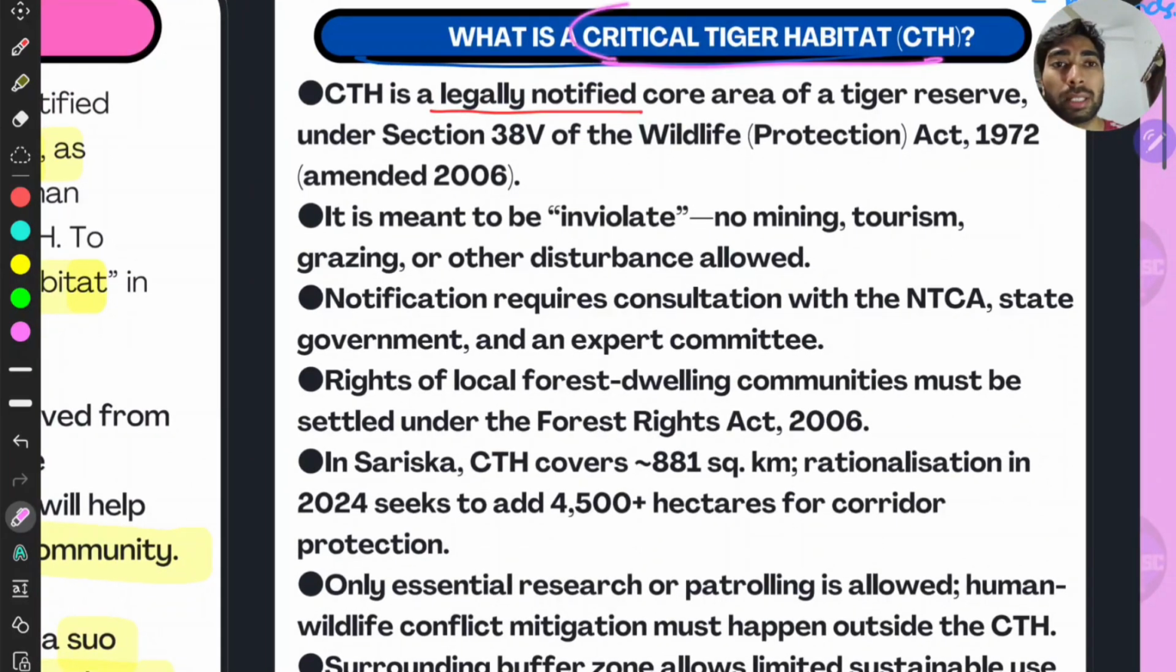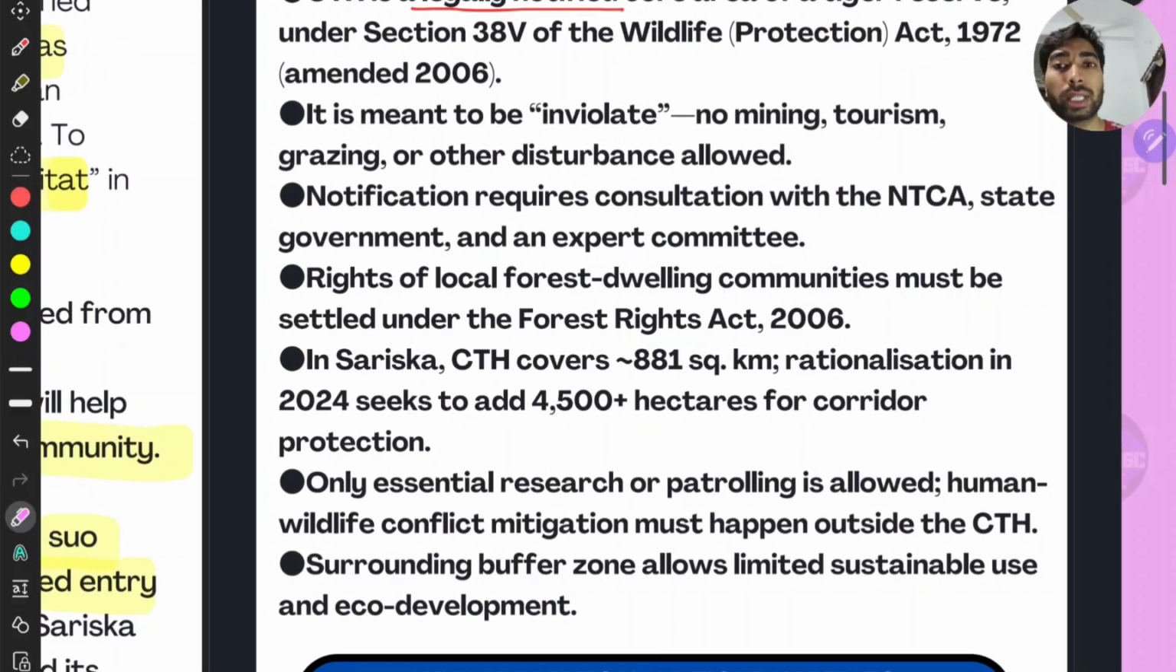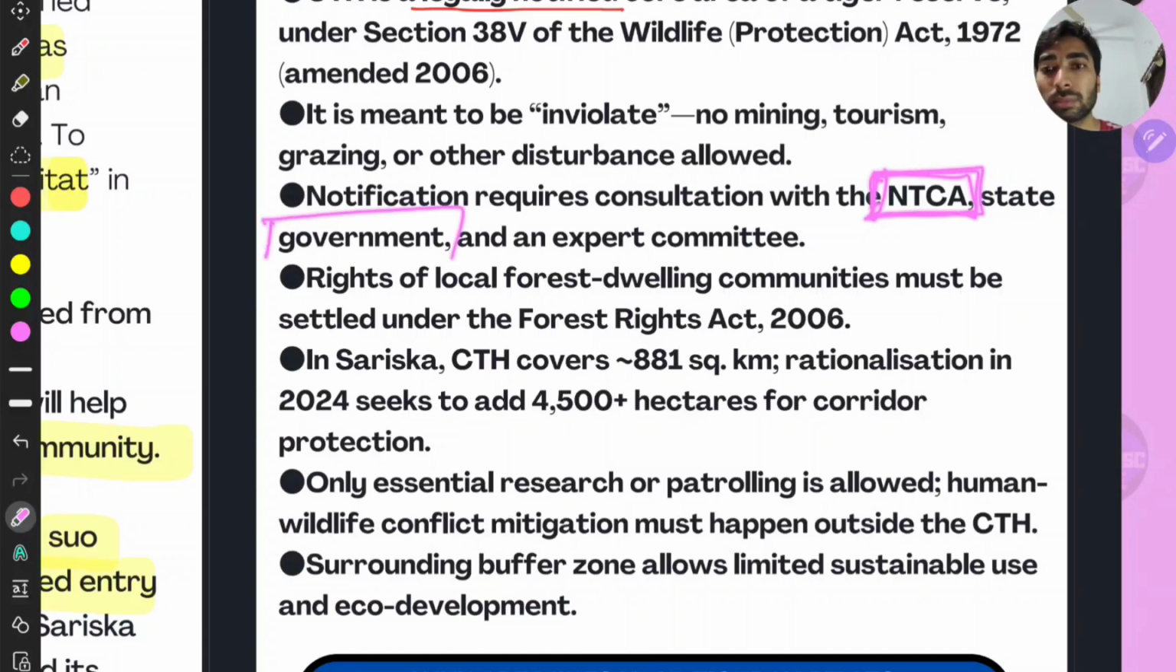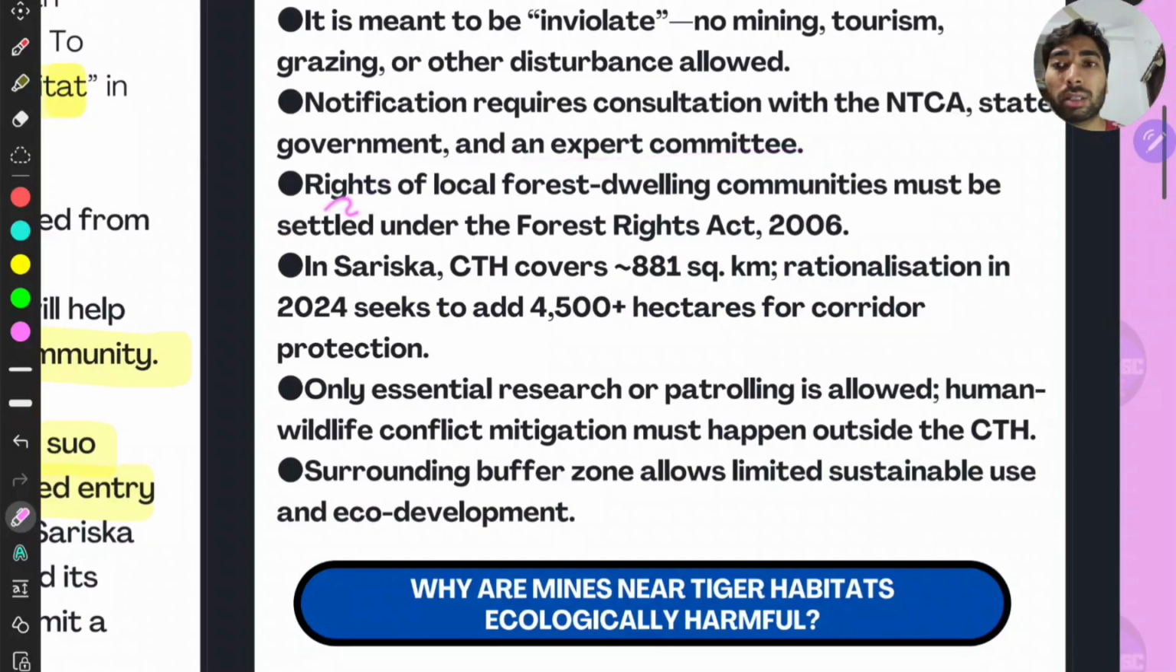And critical tiger habitats are the core areas, the inviolate areas where no mining or tourism or grazing or other disturbances are allowed, right? Notification requires consultation with NTCA, state governments, and an expert committee. These three you have to remember for sure, because the state governments will notify on the recommendation of NTCA, right? First, the state government will send an application to NTCA, and NTCA approves it, and then the state government notifies it, right? The rights of local forest dwelling communities must be settled under the Forest Rights Act, right? You know about this, right? Where the Gram Sabhas have most of the powers concentrated, right?